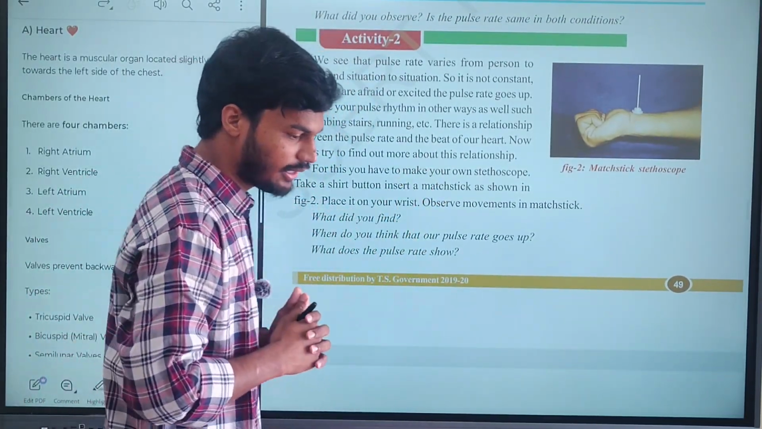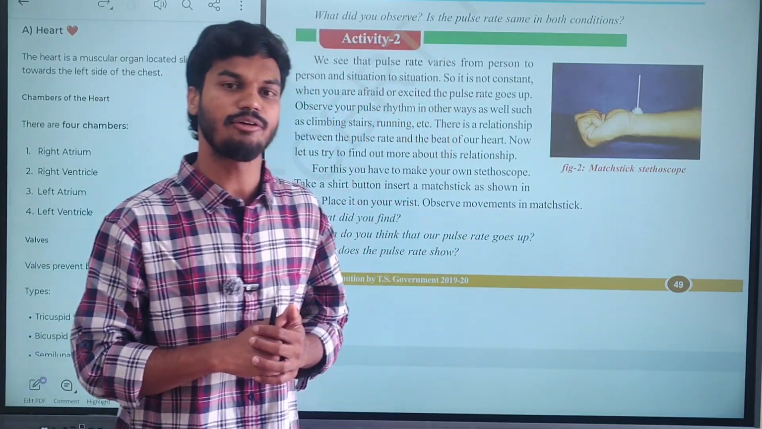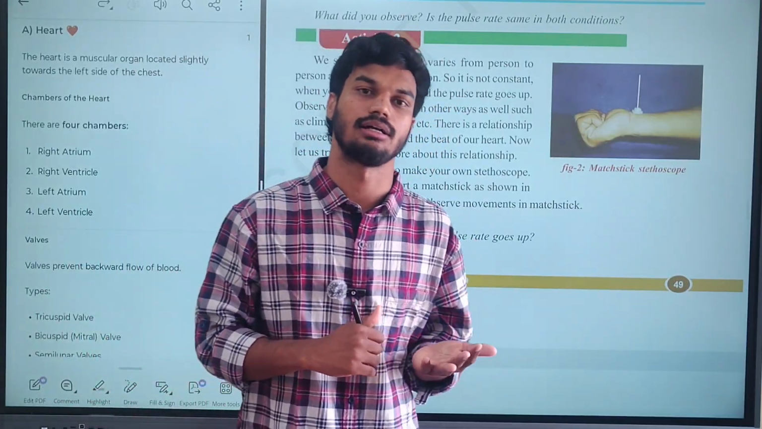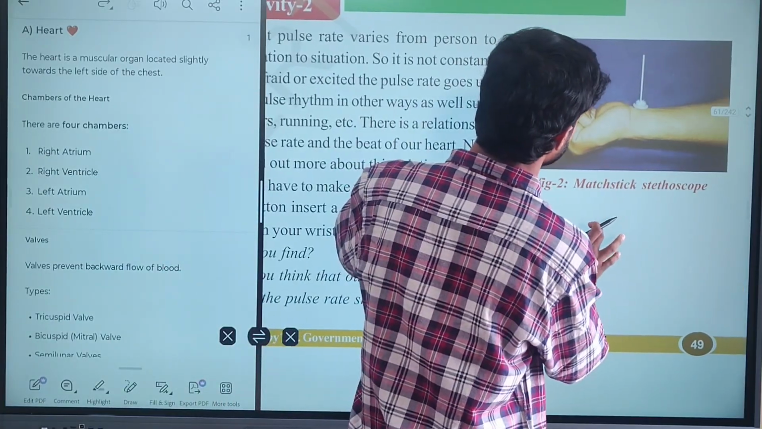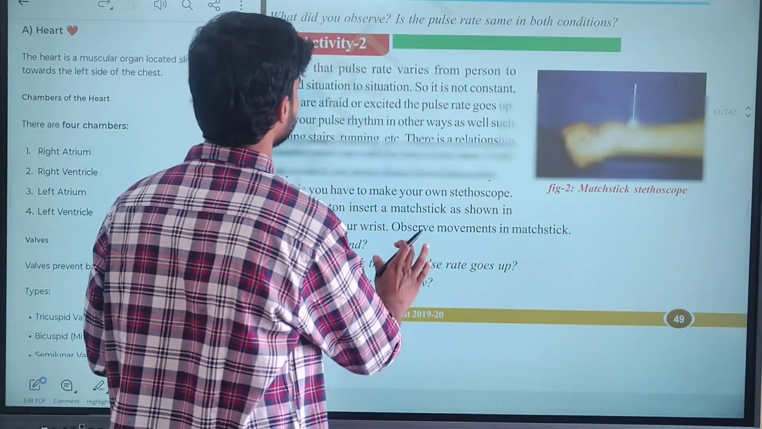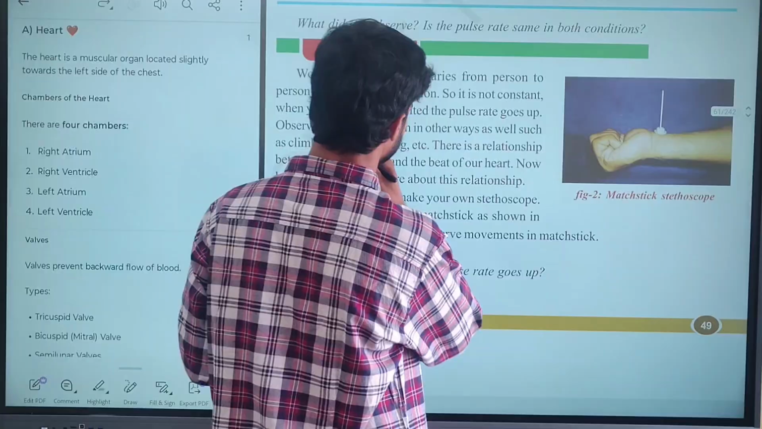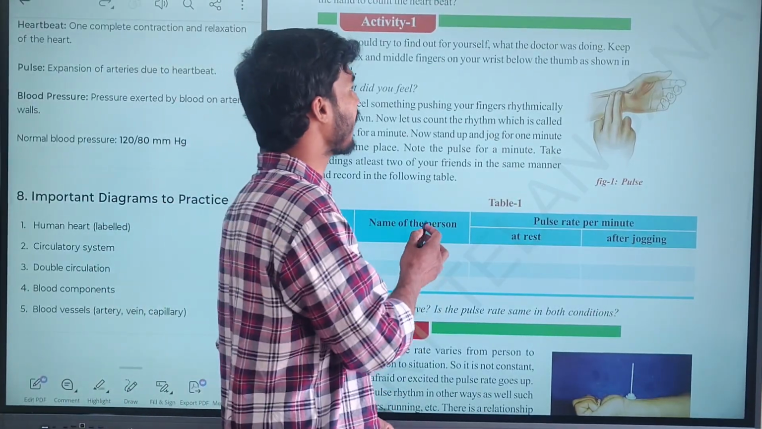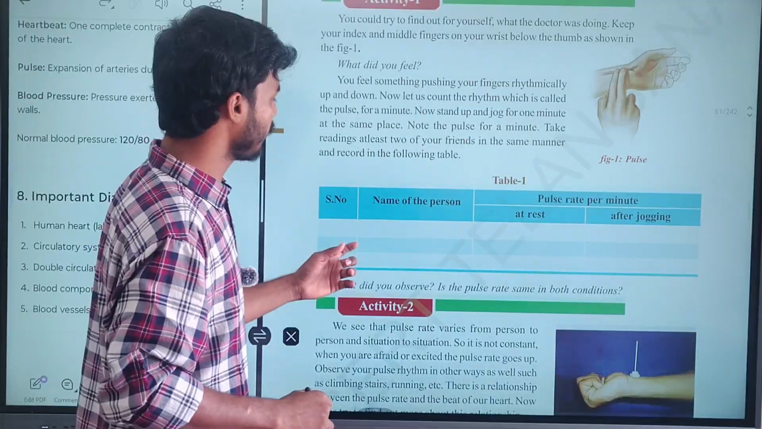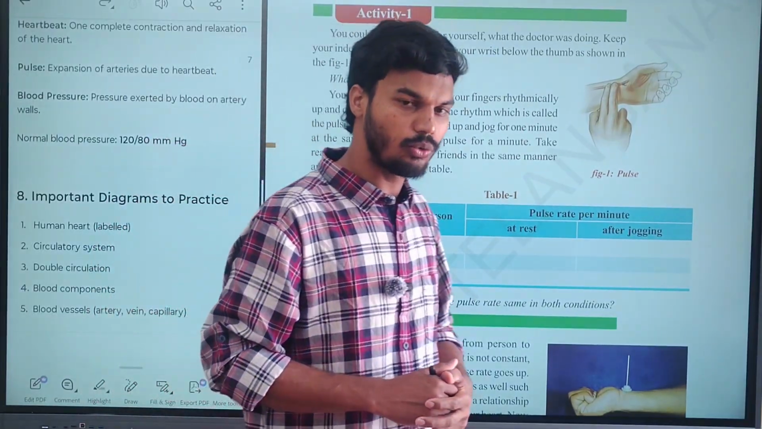In that same experiment, in the Israeli experiment, coming to activity 2, you have to look at this figure. Okay, coming to activity 1. Activity 1 is regarding the pulse, how to check the pulse rate.